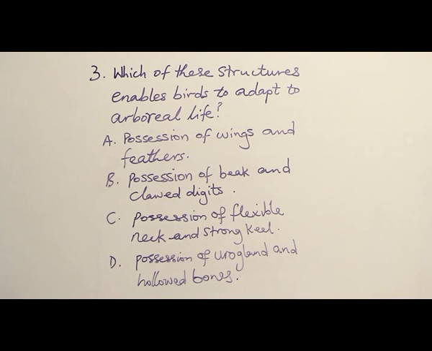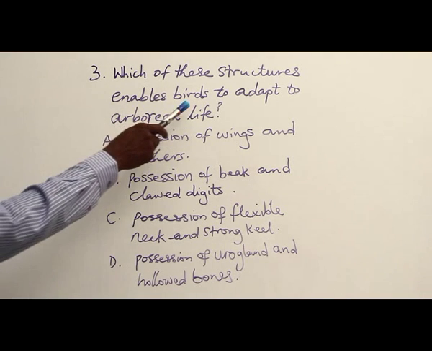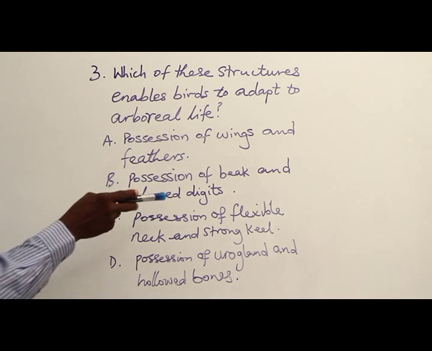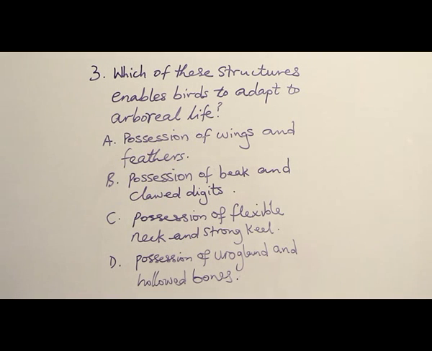Example 3. Which of these structures enables birds to adapt to arboreal life? A, possession of wings and feathers. B, possession of beak and clawed digits. C, possession of flexible neck and strong keel. And D, possession of uropygial glands and hollow bones. The birds stay in the air because they are able to fly from place to place, can move about in the air. So let's start from the bottom.